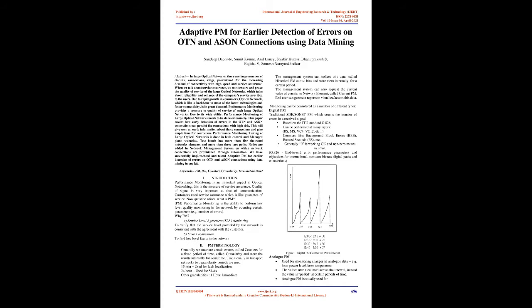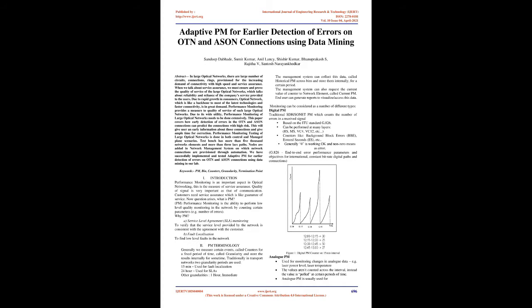Performance monitoring testing of large optical networks is done in both control and managed plane scenarios. Test bench has more than 5,000 network elements and more than 3 lakh paths. Nodes are added in the network management system on which network connections are provisioned through automation. We have successfully implemented and tested adaptive PM for earlier detection of errors on OTN and ASON connections using data mining in our lab. Keywords: PM, bin, counters, granularity, termination point.